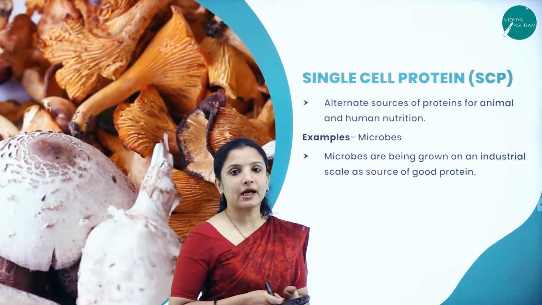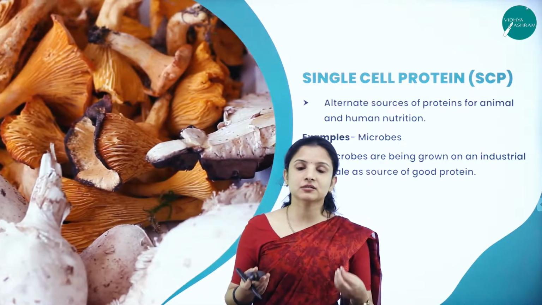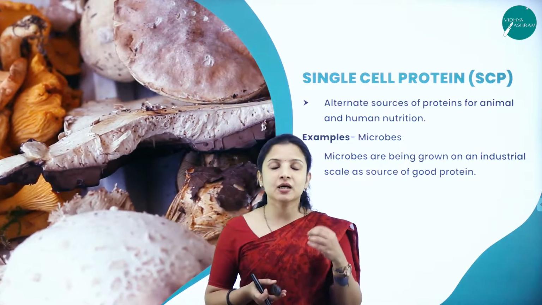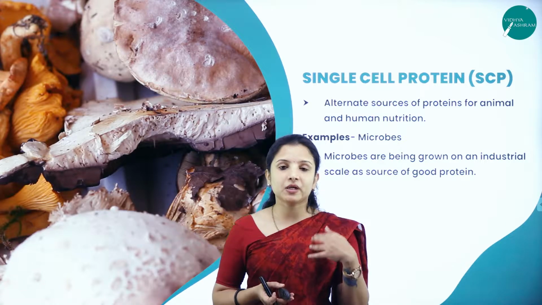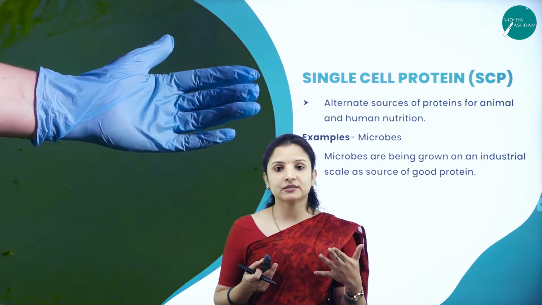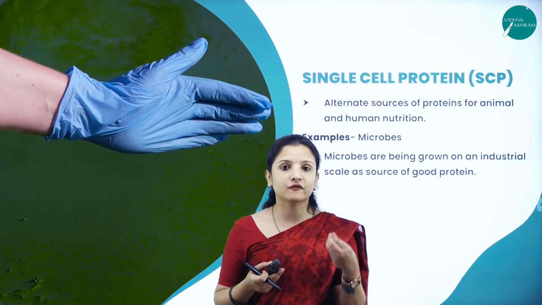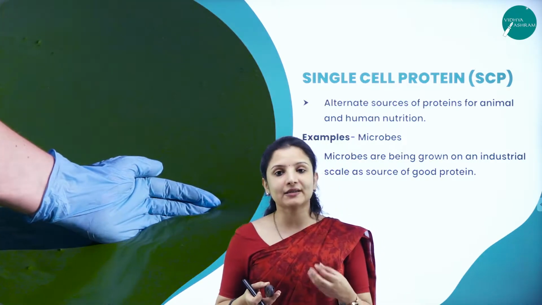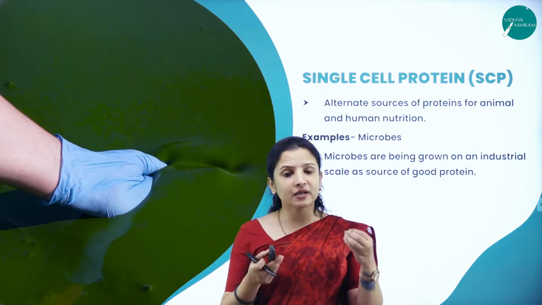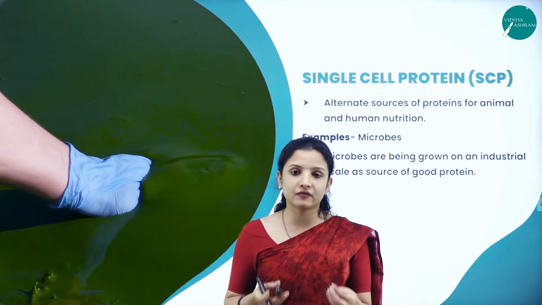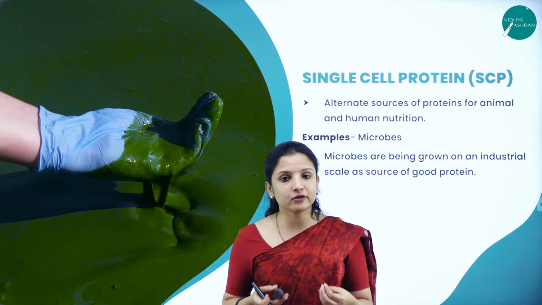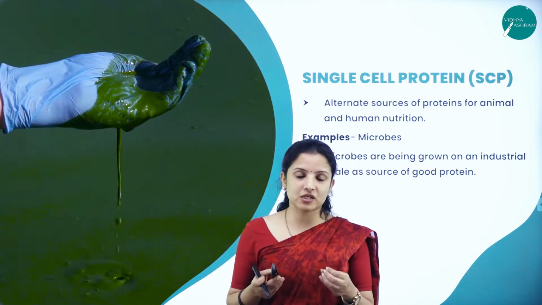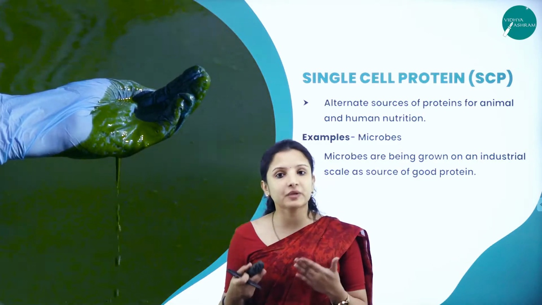So we all know that as the population of a particular country increases, the demand for food also increases. But protein is the one that is got from meat. Of course, there are other vegetable sources of protein as well, such as green gram. But animal protein can be got only from the animals or from the meat of the animals, right? So to fulfill the demand of such a big population, that amount of meat cannot be supplied.